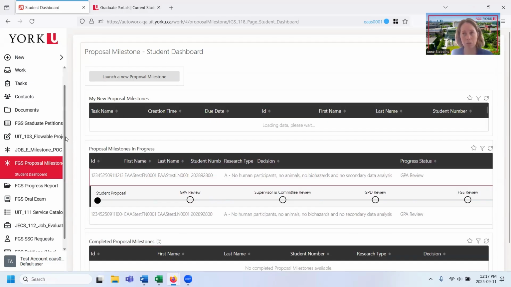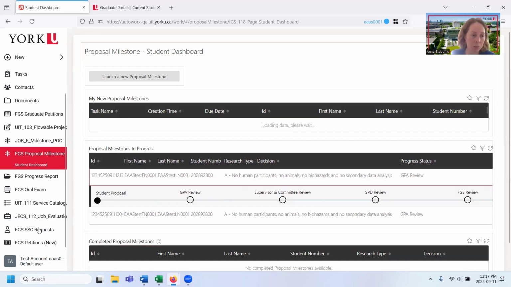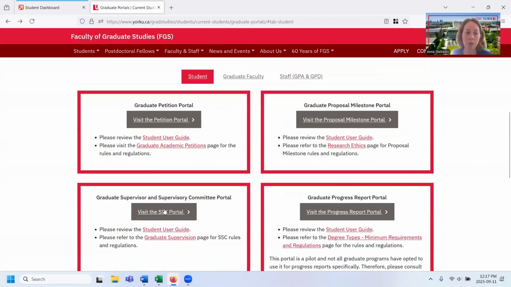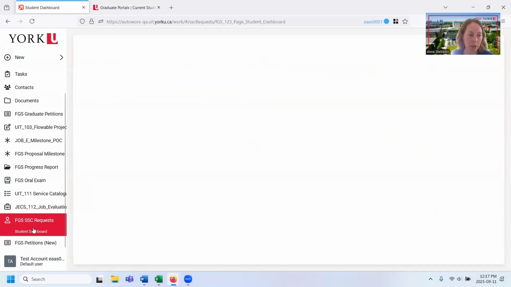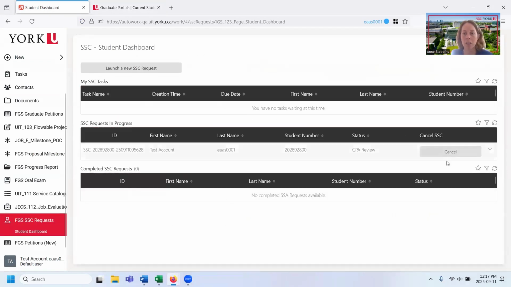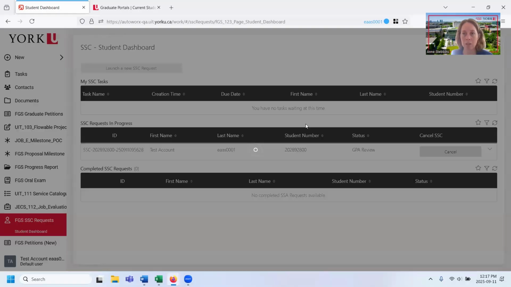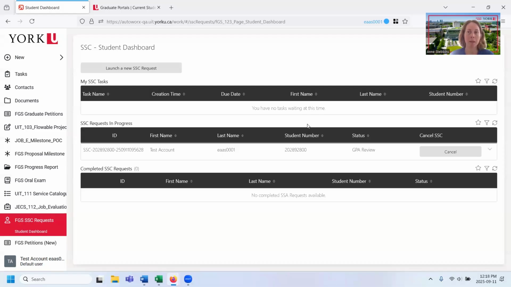And the last one I'm going to show today is the supervisor and supervisory committee. That's called SSC for short. And here is the portal. But again, if I had gone back to that grad portal page and I click on this button, it's going to bring me directly into that portal. So here I am on the left-hand side. I've got one in progress here, but I'm going to launch a new one. So launch a new SSC request. I'm going to click that execute button and wait a minute while it just pulls my student information.